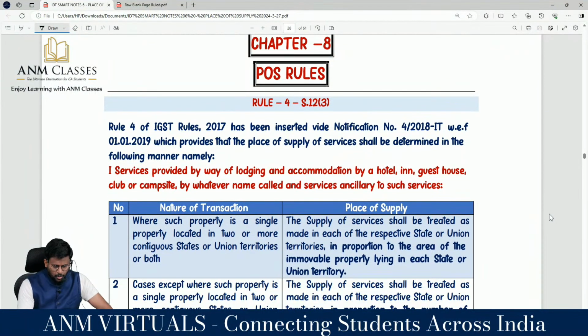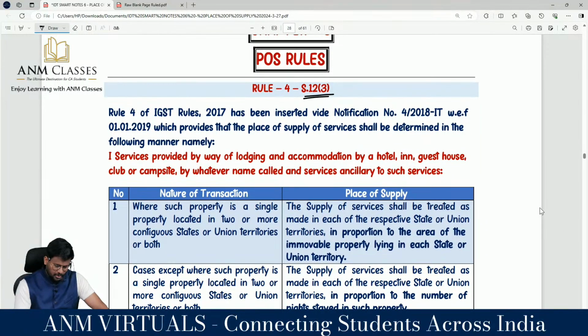Rule 4 is for 12.3. What is 12.3? Services relating to immovable property. Rule 4 of the IGST rules has been inserted by notification, which provides that place of supply of services shall be determined in the following manner, namely, that is number 1, service provided by way of lodging and accommodation by a hotel, inn, guest house, club or campsite by whatever name called, and service